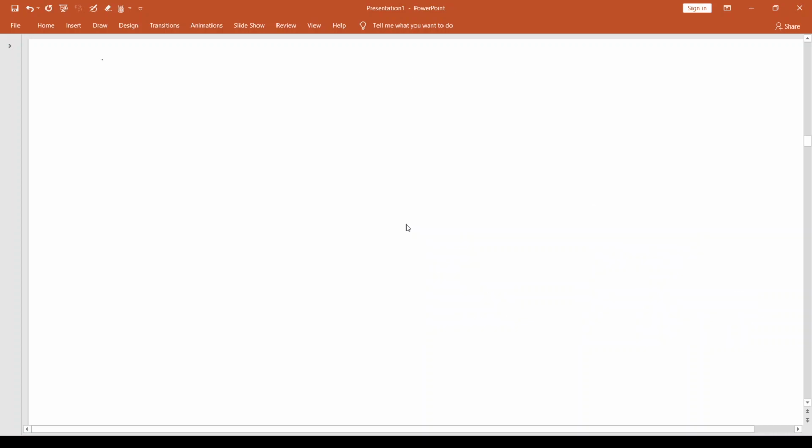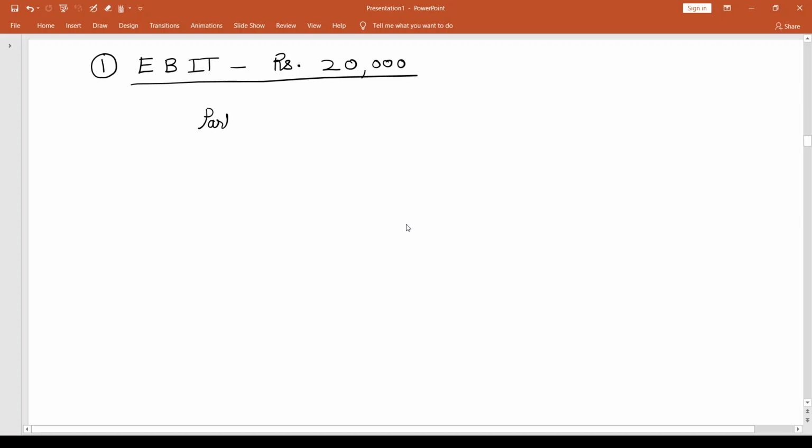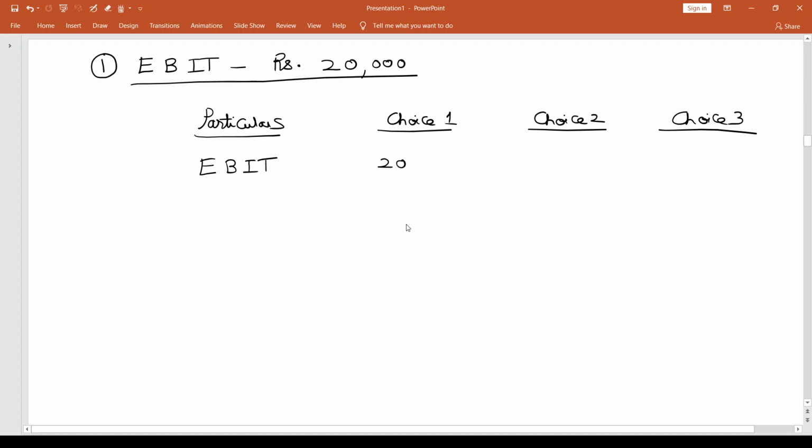So I will call this as part 1, where I say that the EBIT will be 20,000. So whatever is the choice of financing, here EBIT is going to be 20,000. Now let us see what is going to be the impact on EPS with the different choices of financing particulars. Then let me have choice 1, choice 2 and choice 3. The starting point obviously is going to be EBIT, and for all the cases I'm going to write 20,000.